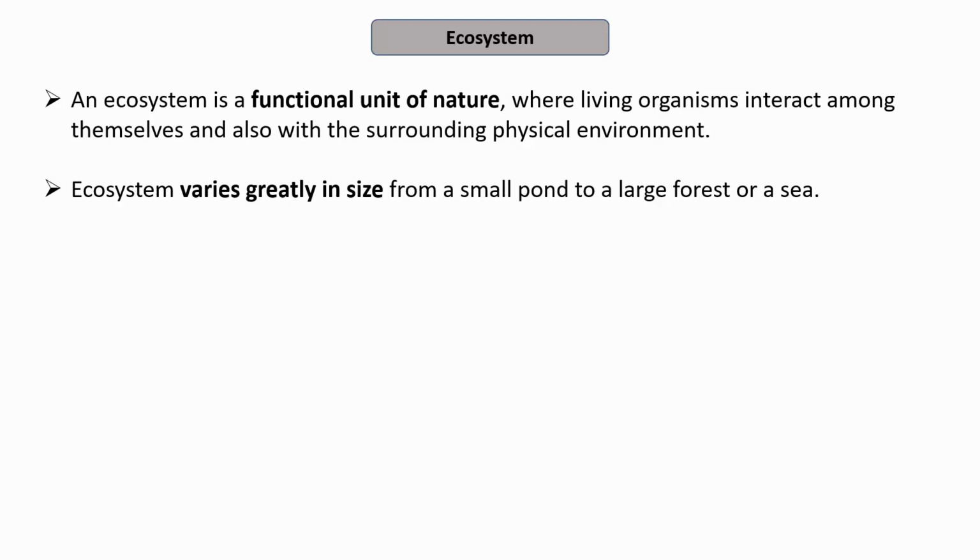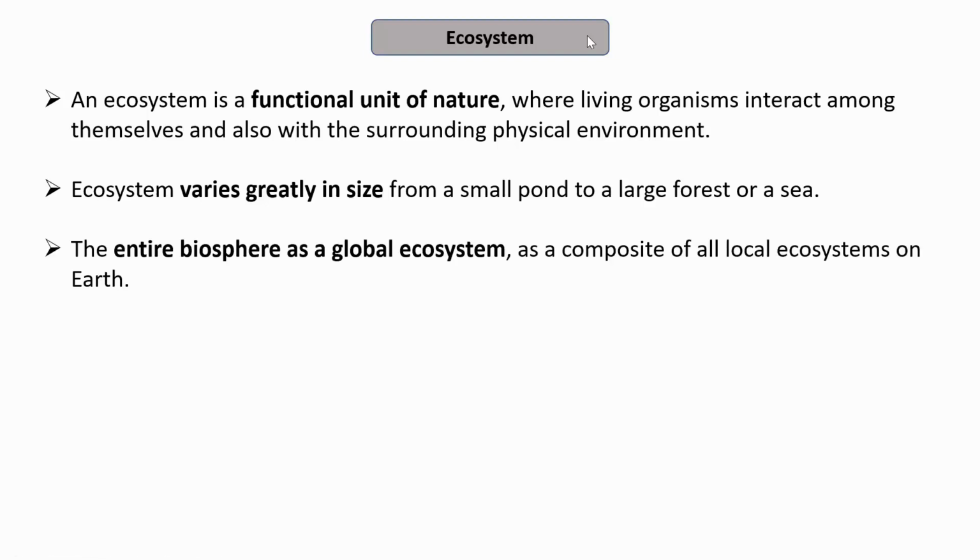While the ecosystem may be very large, for example, a large forest or a large sea. So it is not like that the ecosystem is limited in size. It may vary greatly, as I mentioned, from a small pond to a large forest area. Even the entire biosphere also acts as a global ecosystem, a composite of all local systems on the earth. So this entire biosphere is also considered as a global ecosystem by the various ecologists, a composite of very small local ecosystems.